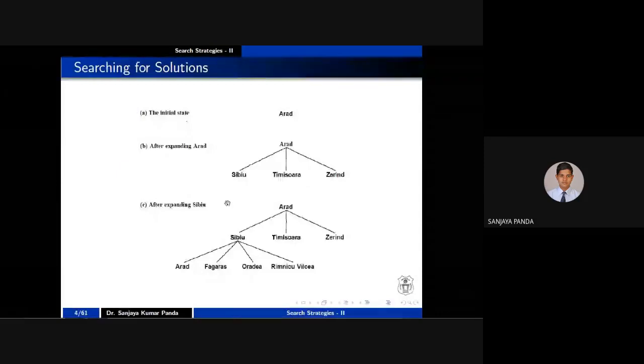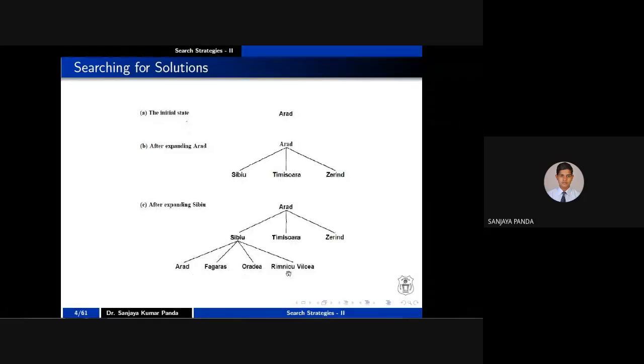Once I have selected, assume that by some means I have decided I have to move from A to S. So next I will expand S again, right? I will see what are the cities that are connected to S. Like I told you, Hyderabad is my initial state, then I move to Bhopal, then I move to Nagpur. Once I reach Nagpur, I will expand it in order to know what cities are connected to Nagpur. So once you expand S, let's say A, F, O, and R. These are the cities that are connected to S.